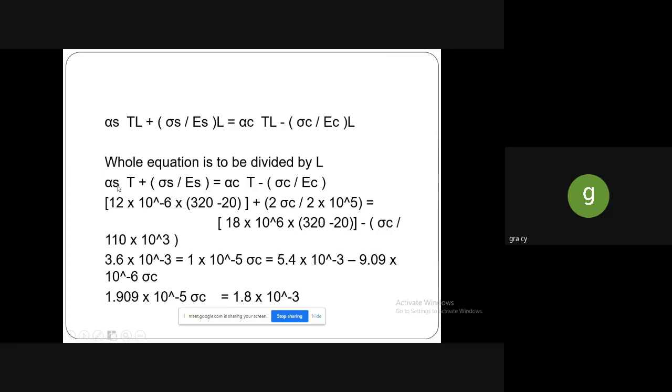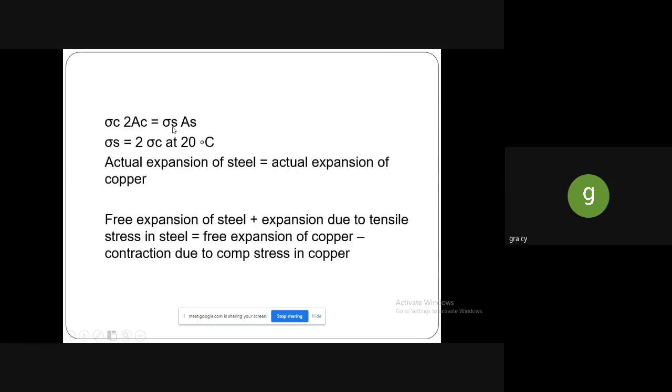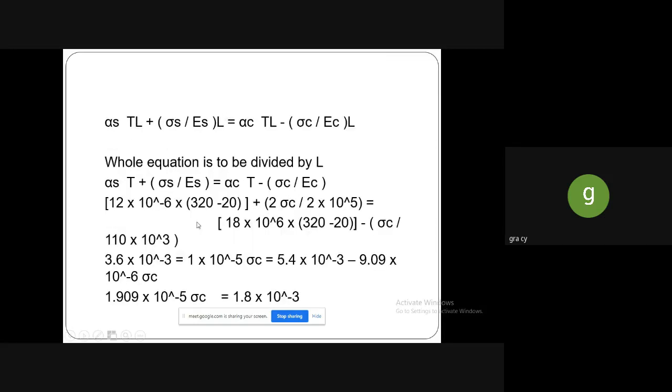Alpha of steel is 12 into 10 to the power minus 6, into the temperature, which can be written as final minus initial, 320 minus 20, plus sigma S, which can be written as 2 times of the sigma C. So instead of sigma S we can write 2 times of the sigma C, divided by Young's modulus value, is equal to alpha C, which is 80 into 10 to the power minus 6, into 320 minus 20, minus sigma C, whose value we don't know, divided by the Young's modulus of the copper.